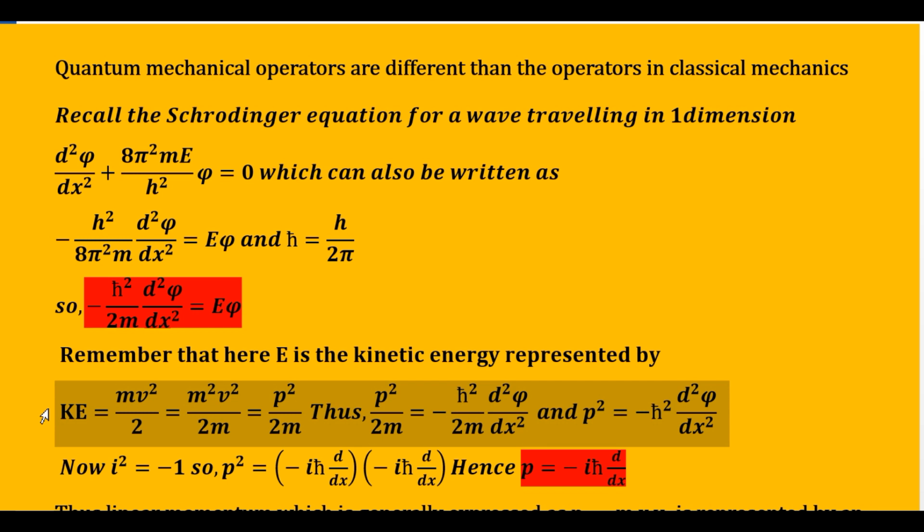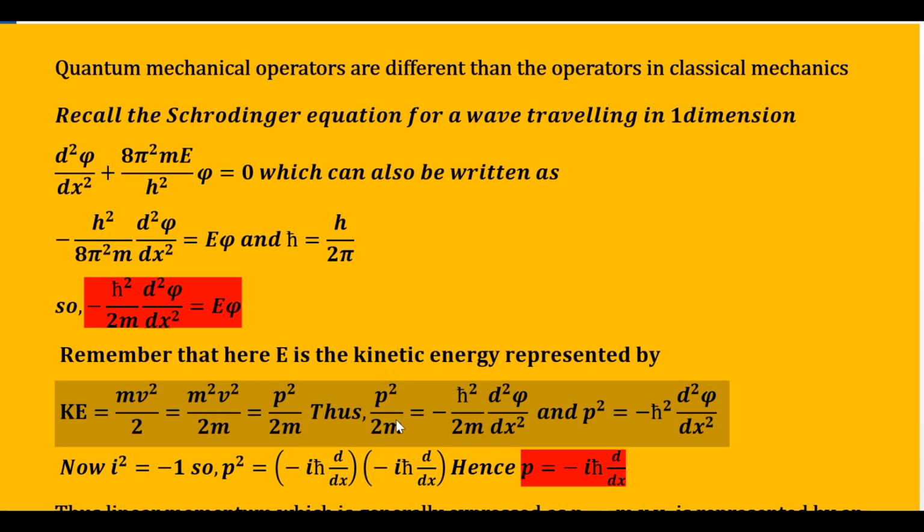Now let us come to the equation for kinetic energy in classical mechanics, that is, the mechanics of large objects. We have already studied many times that the equation for kinetic energy is 1/2 mv square. So KE is equal to mv square upon 2. If I multiply the numerator and denominator by m, the same equation will appear as m square v square upon 2m. And then I will argue that m into v, mass into velocity, is your momentum, and therefore m square v square is p square. Momentum is represented by p. So in place of m square v square, I am putting p square, and the denominator remains as such.